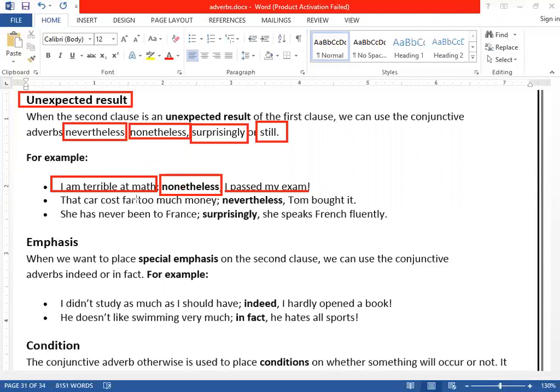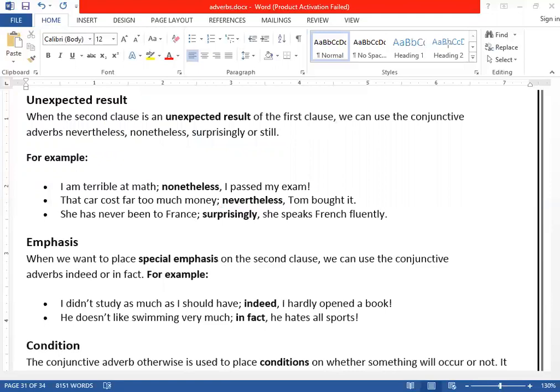That car cost far too much money, clear? That car cost far too much money. Nevertheless, Tom bought it. It cost a lot, but yet Tom bought it. For example, she has never been to France. Surprisingly, she speaks French fluently. She has never been to France, but yet she can speak French fluently. So this is how we can also use conjunctive adverbs.